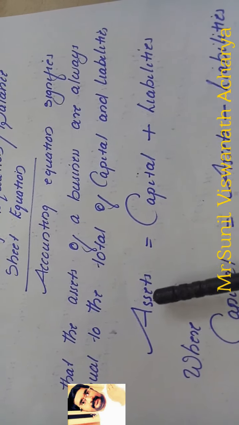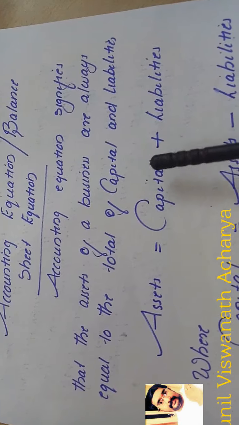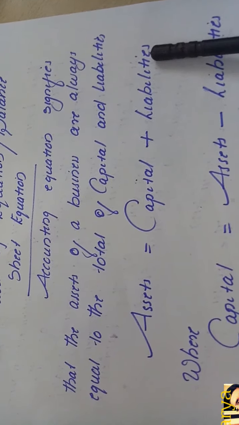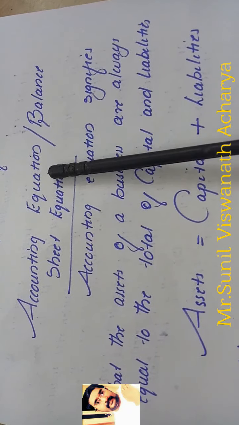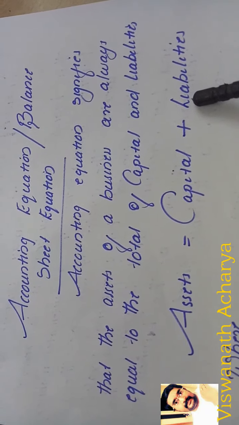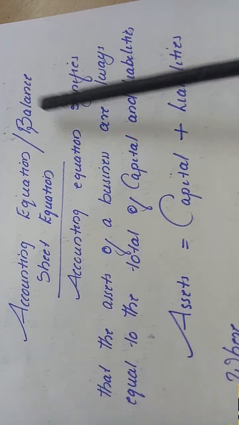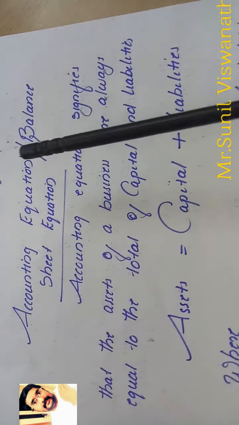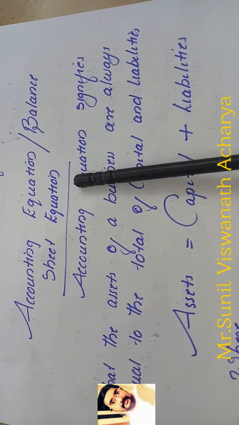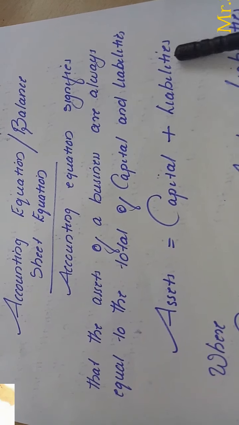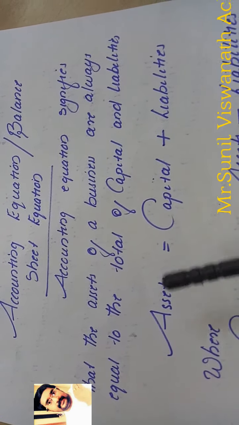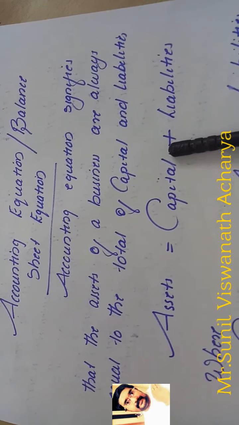We get the equation: Asset equals capital plus liability. This equation is called the accounting equation. It comes from the balance sheet statement, which is why it is also known as the balance sheet equation.